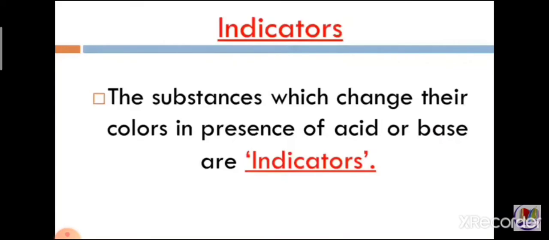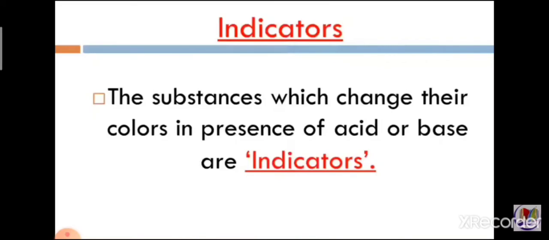If we touch or taste the compounds to detect whether they are acids or bases, it is very harmful. So for that we use indicators. Basically, we are using indicators to detect whether the given substance is acidic or basic in nature.